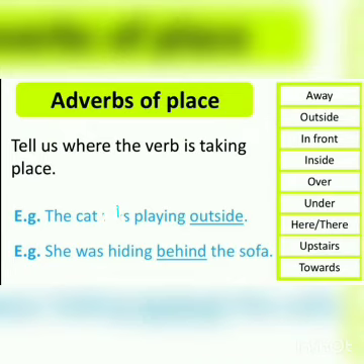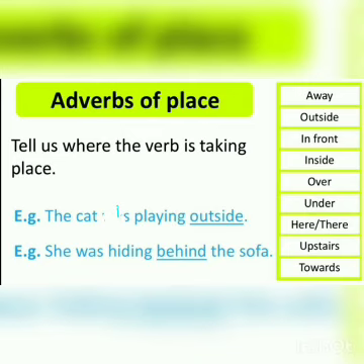The next kind of adverb is adverb of place, which tells us where the verb is taking place. This includes away, outside, in front, inside, over, under, here, there, upstairs, towards. For example, the cat is playing outside. Here, the sentence tells us the cat is playing. But where is it playing? By using outside, we are telling the place where the cat is playing. So, outside is an adverb.